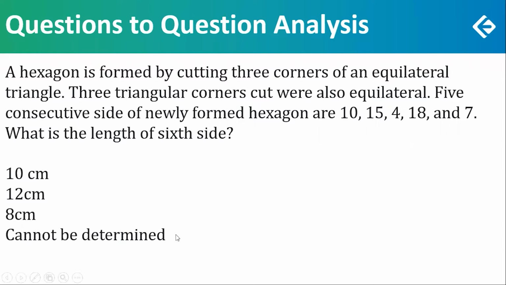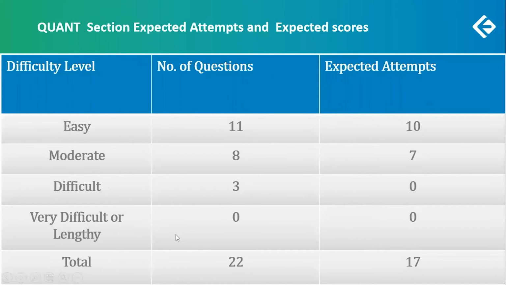So these 22 questions, if you see, 11 were easy, 8 moderate, 3 difficult. I would expect a 98 percentiler to skip one easy and one moderate question and all the difficult questions for this moment. I would expect 17 attempts from a 98 percentiler.